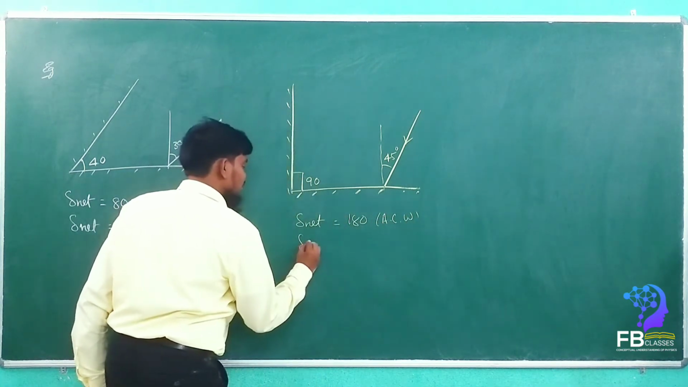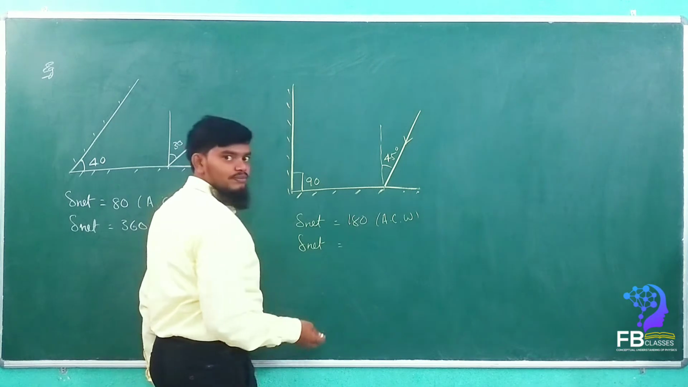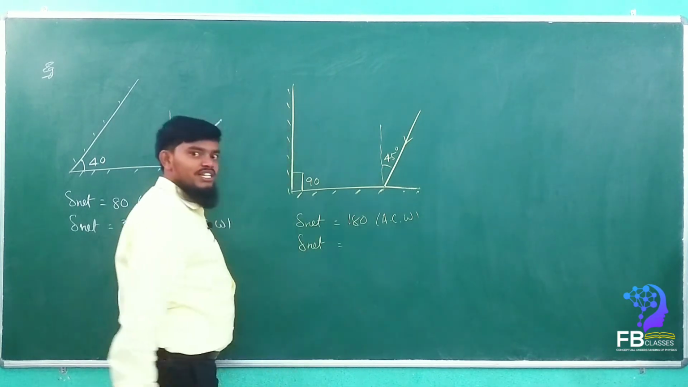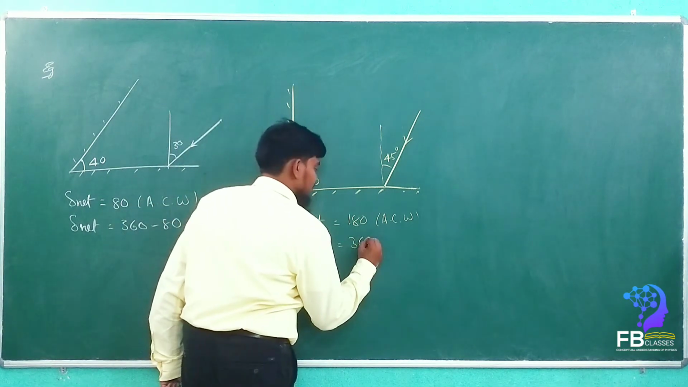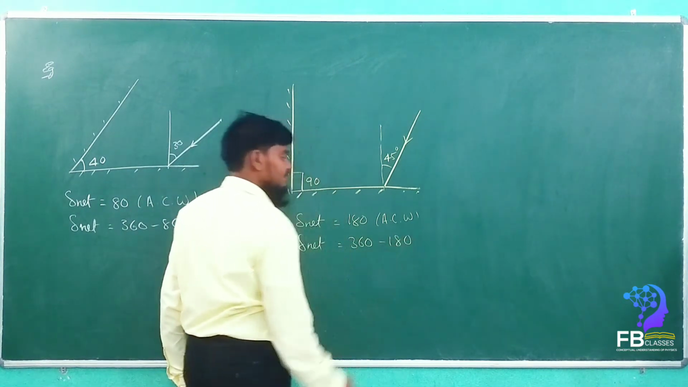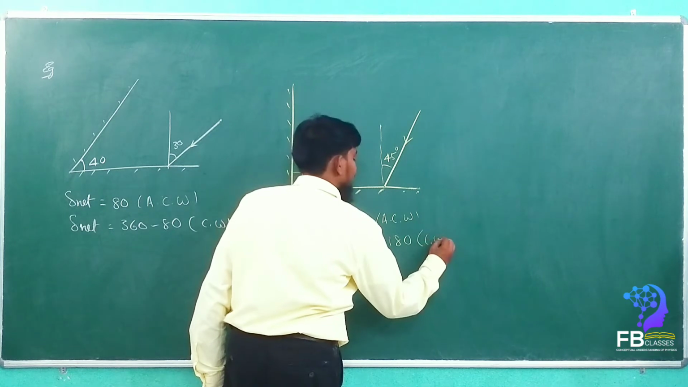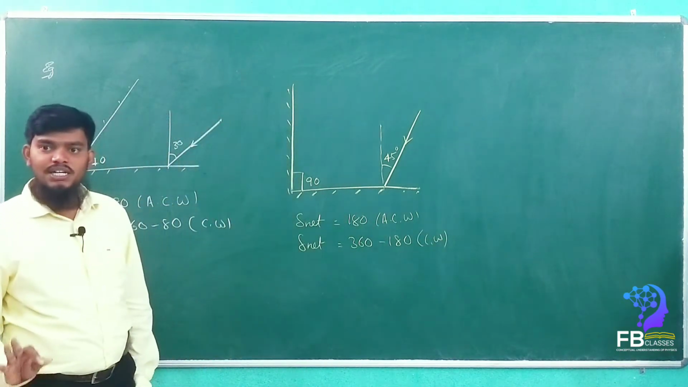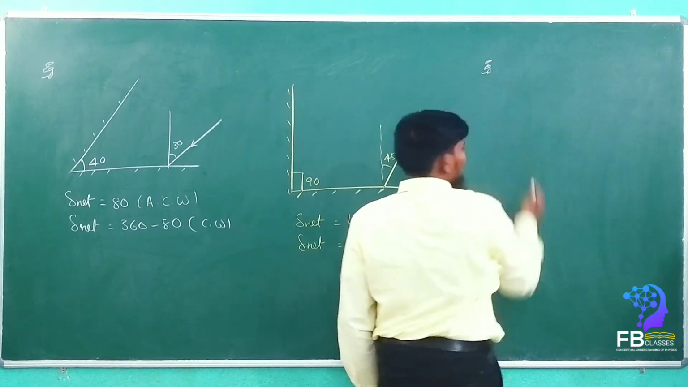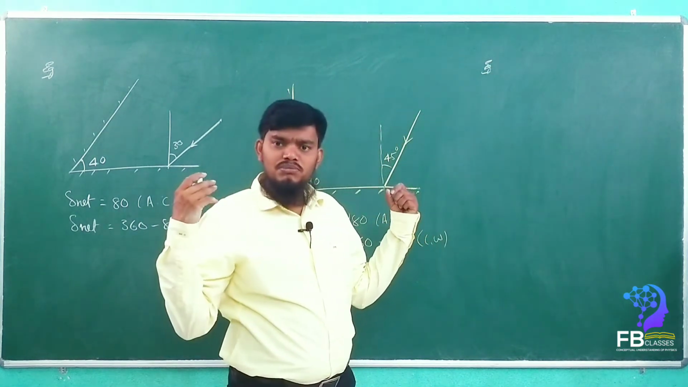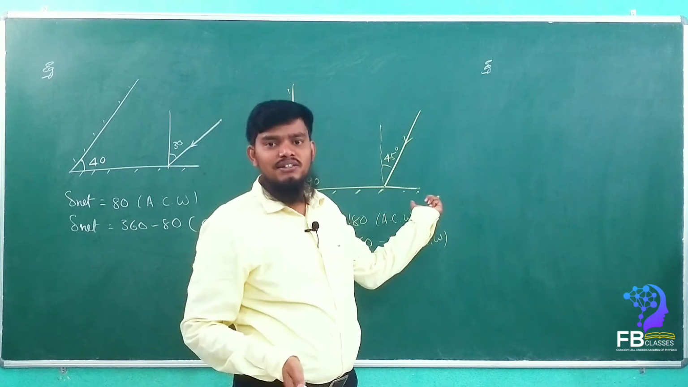What is the clockwise now? Delta net is equal to 360 minus 180. How much, my dear? See here, 360 minus 180 is the clockwise. Got it? Are you getting my point? Simple. The same example, see here, another example. I can represent infinite examples to you.